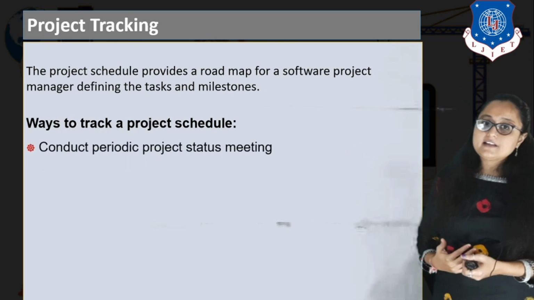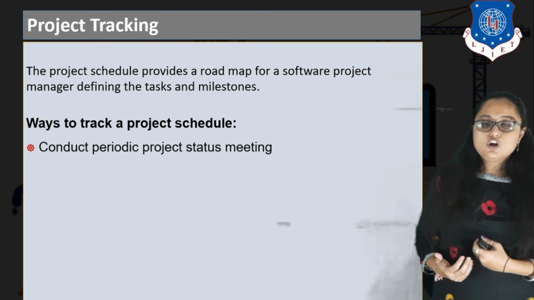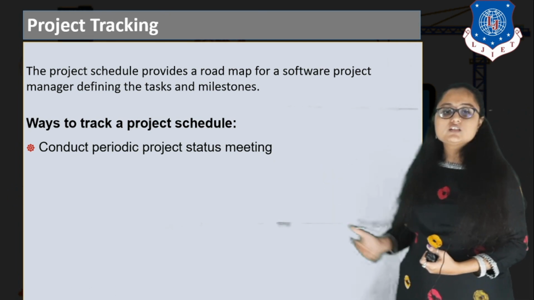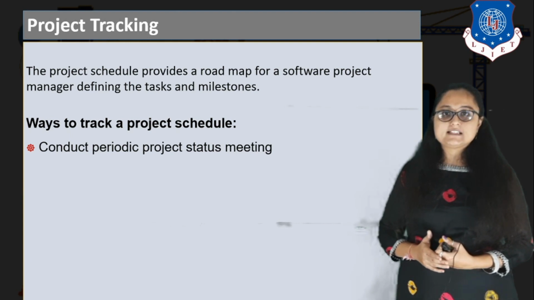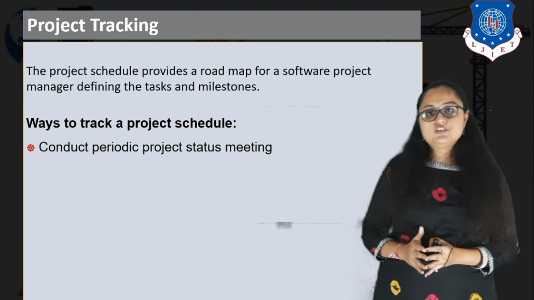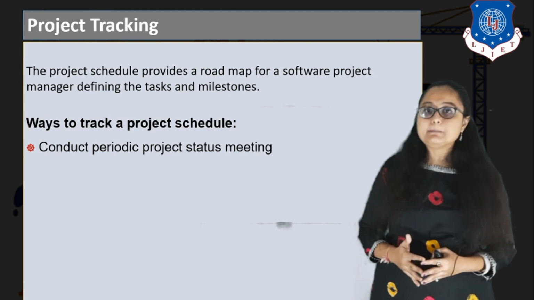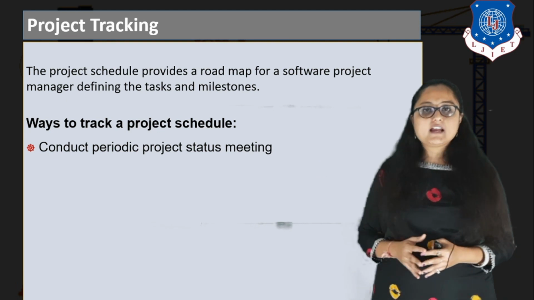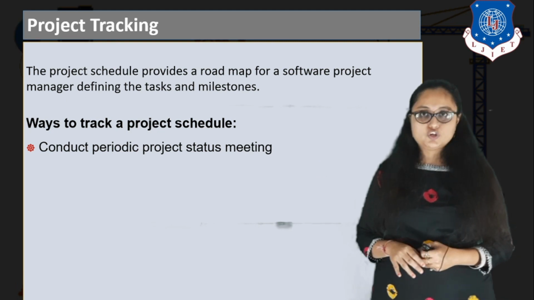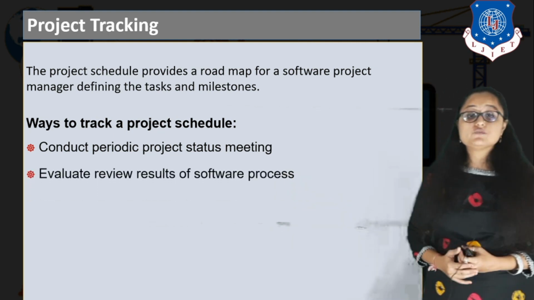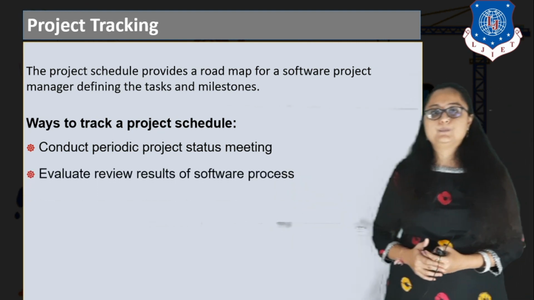How can we track the project? There are a number of activities that we may perform for project tracking. The first is to conduct periodic project status meetings. The best thing is to consult with the people who are working on the project, right? So the best thing for project tracking is to meet the people who are working on the project, conduct the meeting and take the status. The next is to evaluate review results of the software process.